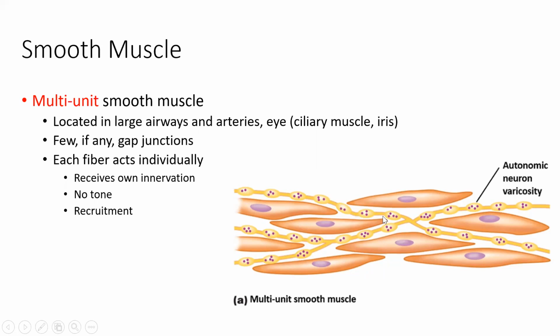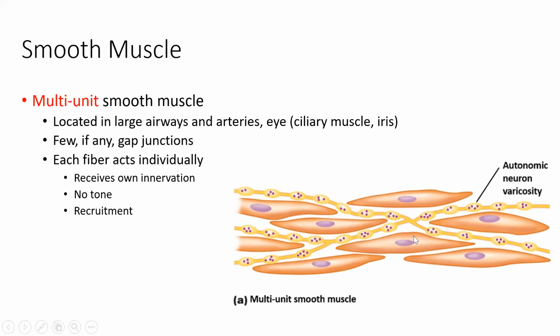We see these varicosities once again, and these postganglionic neurons, but they're more interweaved within the muscle cells themselves. Each muscle cell is going to receive its own diffusion of neurotransmitter from the vesicles.